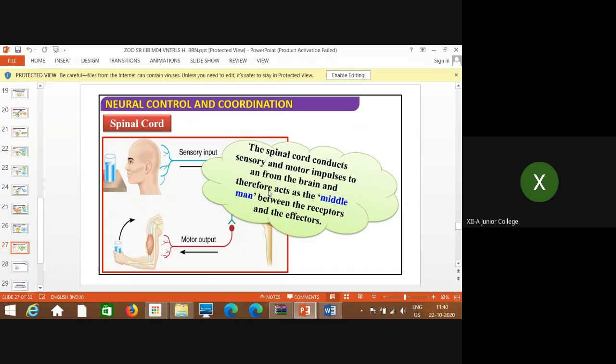For example, if you see something dangerous in front of you, that is received by your sense organ. That information is transported through the spinal cord to the brain, and from there what action is to be taken is carried again through the spinal cord back to the sense organ, that is the effector. So the sense organ is receptor as well as effector in this way.